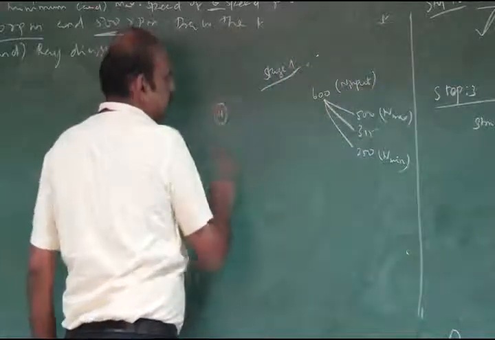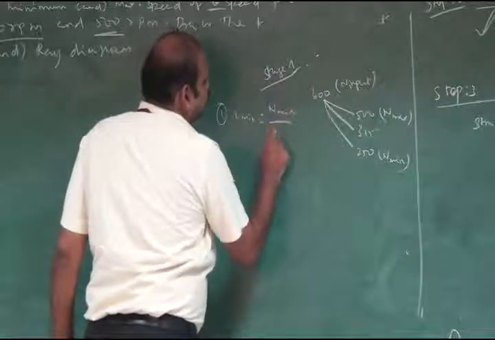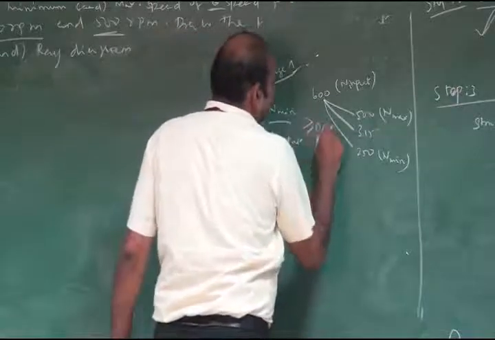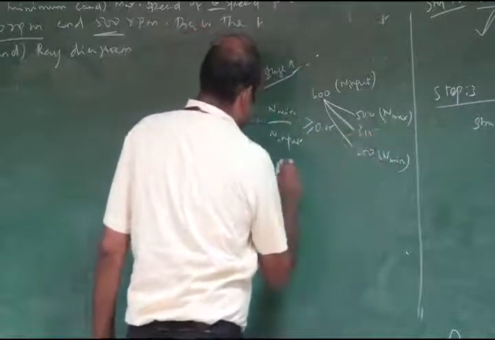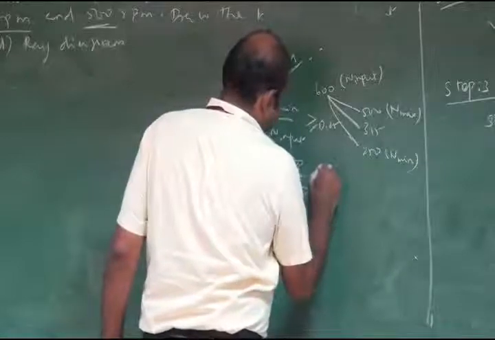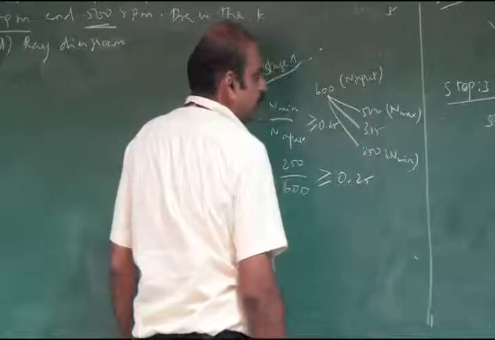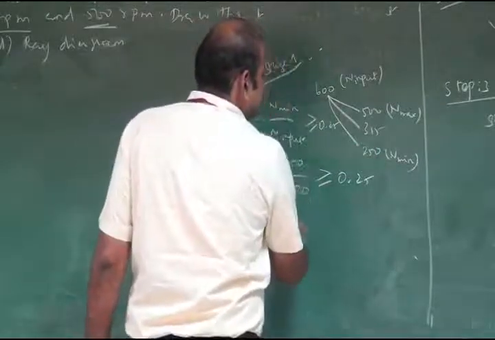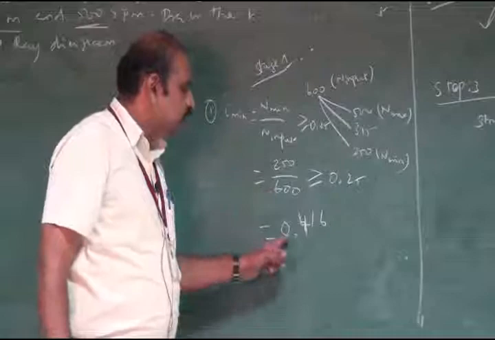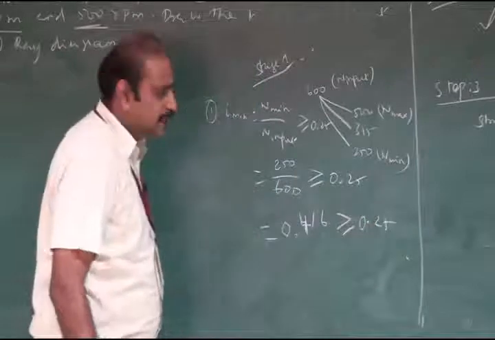The first condition is i min, equal to n minimum divided by n input, should be greater than or equal to 0.25. Here n minimum is 250 divided by 600, which should be greater than 0.25. So 250 divided by 600 is equal to 0.416. This is greater than 0.25, so this condition is satisfied.